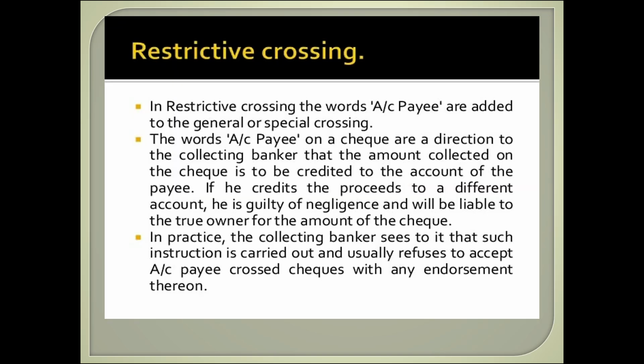Then restrictive crossing. In restrictive crossing, the words "account payee" are added to the general or special crossing. The words "account payee" on a check are a direction to the collecting banker that the amount collected on the check is to be credited to the account of the payee. If he credits the proceeds to a different account, he is guilty of negligence and will be liable to the true owner for the amount of the check. In practice, the collecting banker sees to it that such instruction is carried out and usually refuses to accept an account payee crossed check with any endorsement thereon.